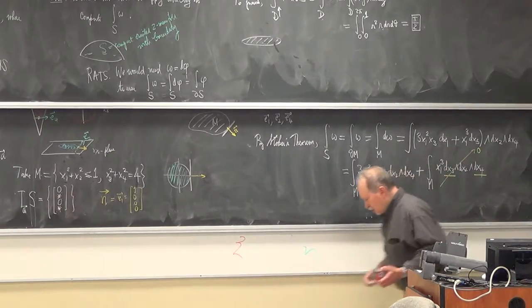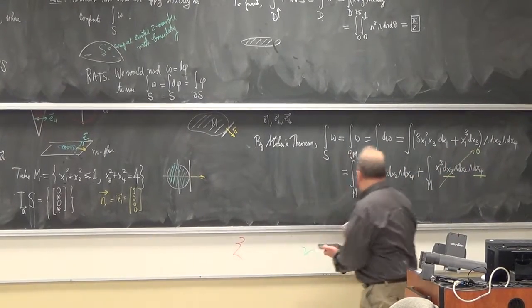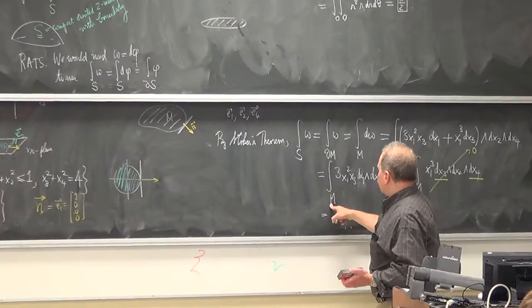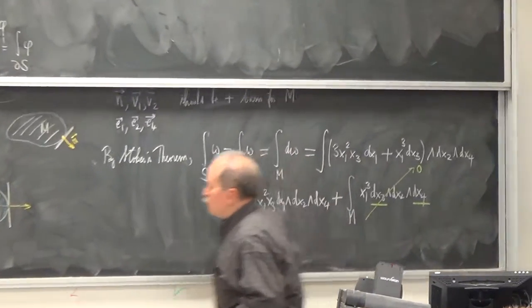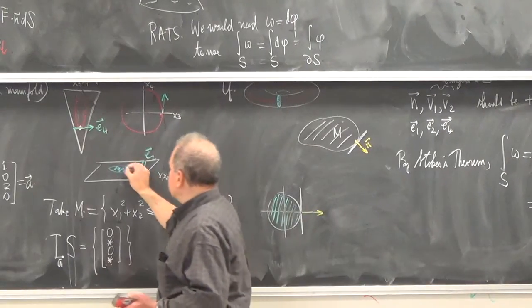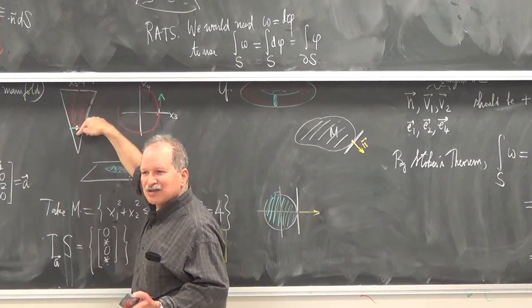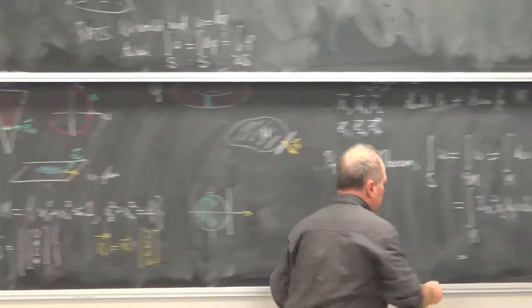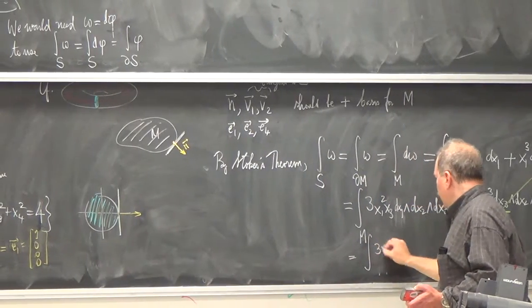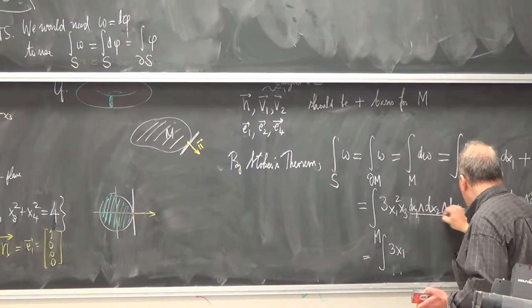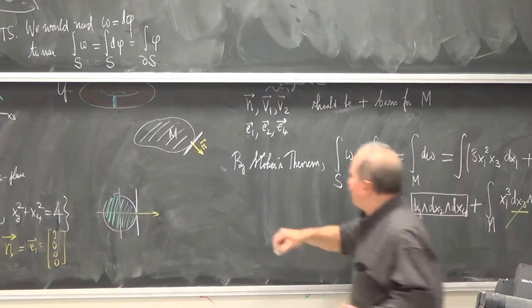And now I'll let you think about how you parameterize M. You parameterize it by a disk in the x1, x2 plane together with a circle in the x3, x4 plane. So this is going to be the integral of 3x1 squared dx1 dx2 over the disk, and notice this is the correct orientation, by the way.